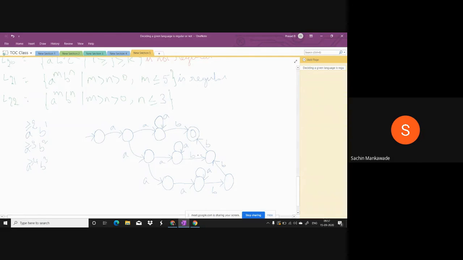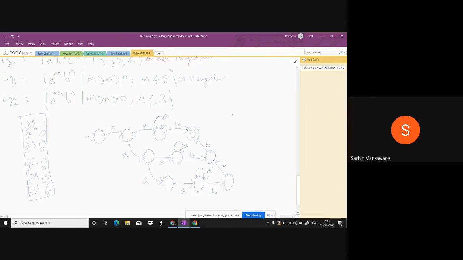Now tell me, guys, can we construct like this or not? Suppose, what is the question I gave you? Until 5. So when B's are 4, A's can be minimum 5 or more than that. When B's are 5, A's can be minimum 6 or more than that. So can we construct like this? Yes, we can construct like this. So it is regular. Yes, I am accepting every string.